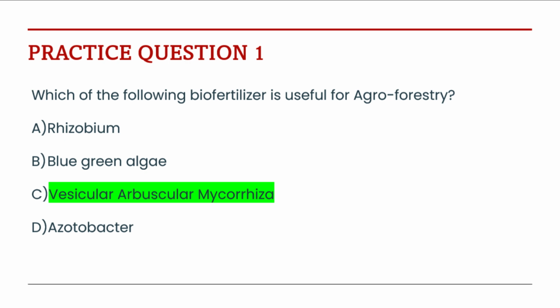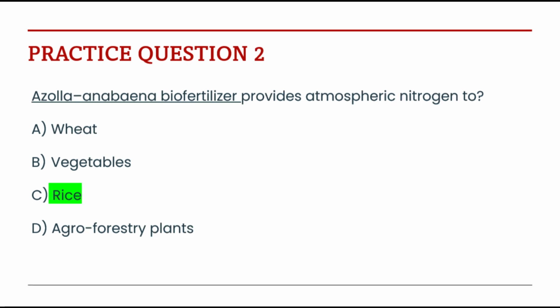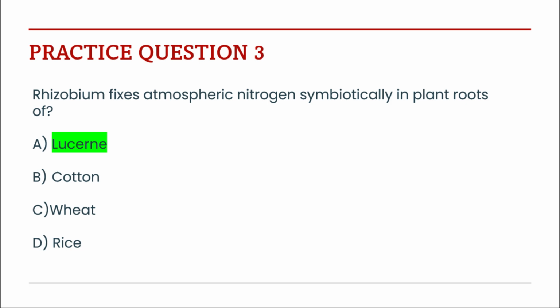Then, which biofertilizer, Azolla-Anabaena, provides atmospheric nitrogen to the rice field? Now you see, this question seems to be very easy for you after listening to the video. But most of the students cannot attempt such questions in the exam. Then see the third question.